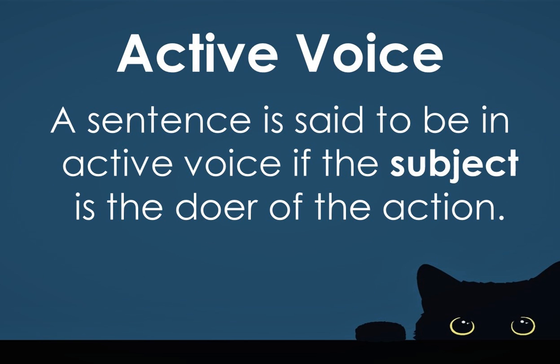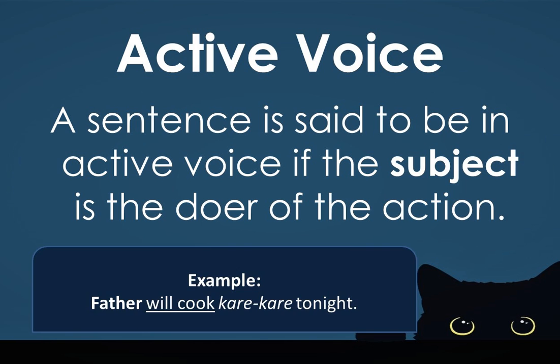The first one is active voice. A sentence is said to be in active voice if the subject is the doer of the action. For example, Father will cook kare-kare tonight. In this sentence, Father is the one who is going to do the verb or the action cooking.